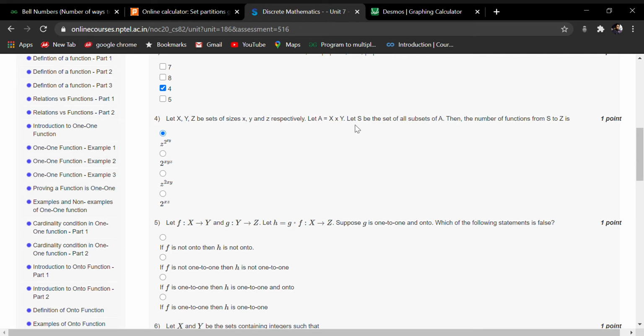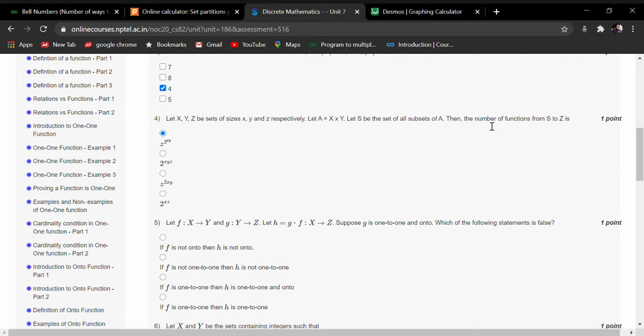Okay. Now it's saying that let S be the set of all subsets of A. Means S is the power set of A. So how many elements we will have in this power set? 2 to the power xy. And now it is saying then the number of functions from S to Z. Okay, so we know that number of functions is equal to 2 to the power n.